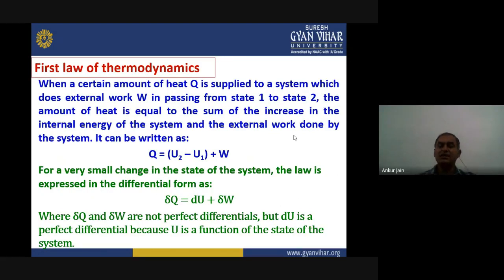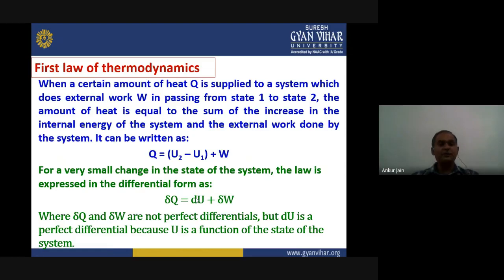If we consider a very small change in the state of the system, then the law can be expressed in differential form, and that can be written as δQ equals dU plus δW. Here we have used a different sign for the differential. Why have we done so? It is done because δQ and δW are not perfect differentials, whereas dU is a perfect differential.